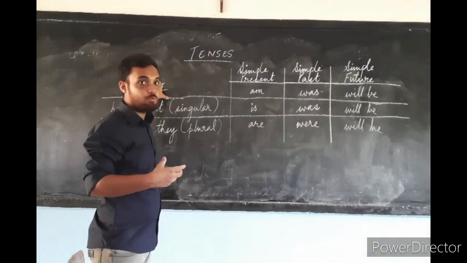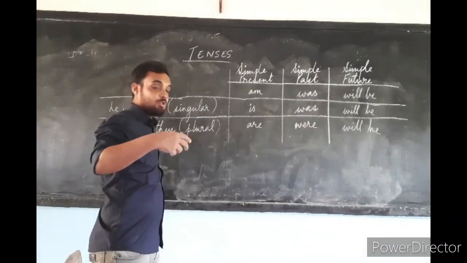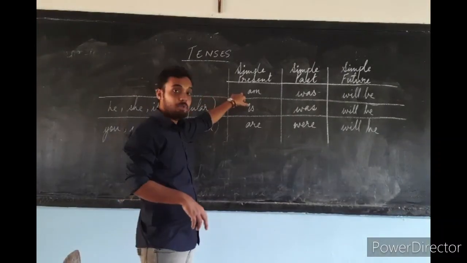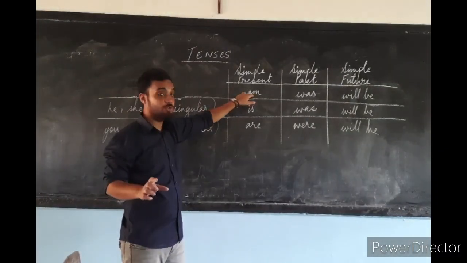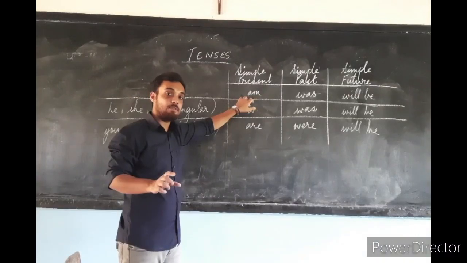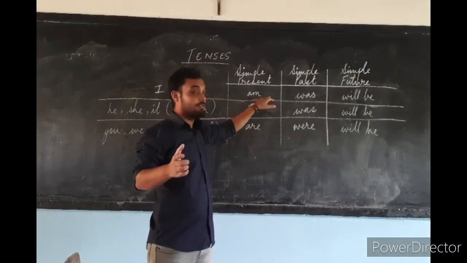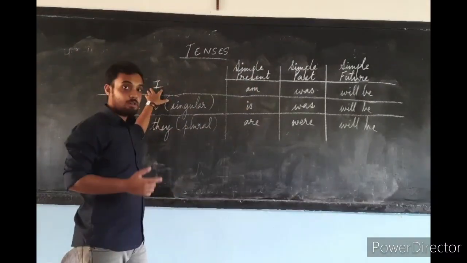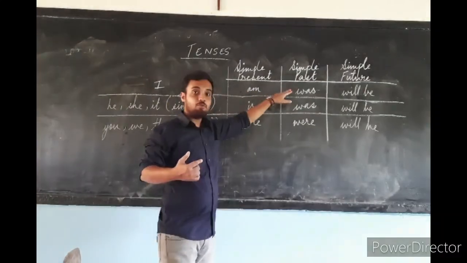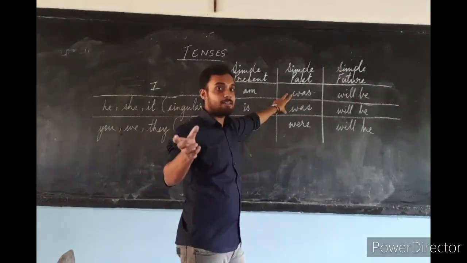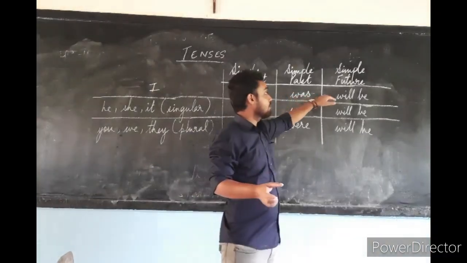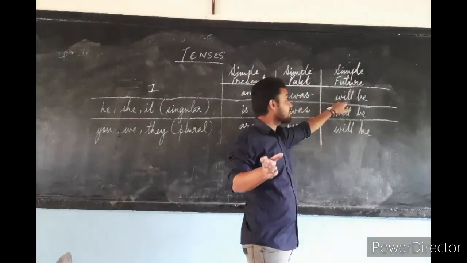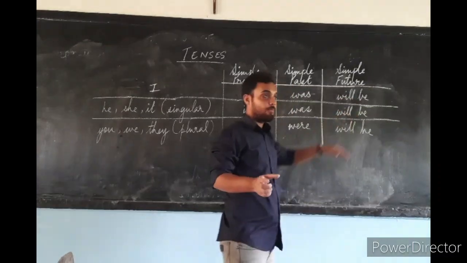When I am talking about myself, suppose I am talking about the present time, simple present, I have to make a sentence with the letter I. I will use am. Am is a form of be. With the same letter I, to mention something about the past in a sentence, I will use was. For future, the sentence will contain will be.